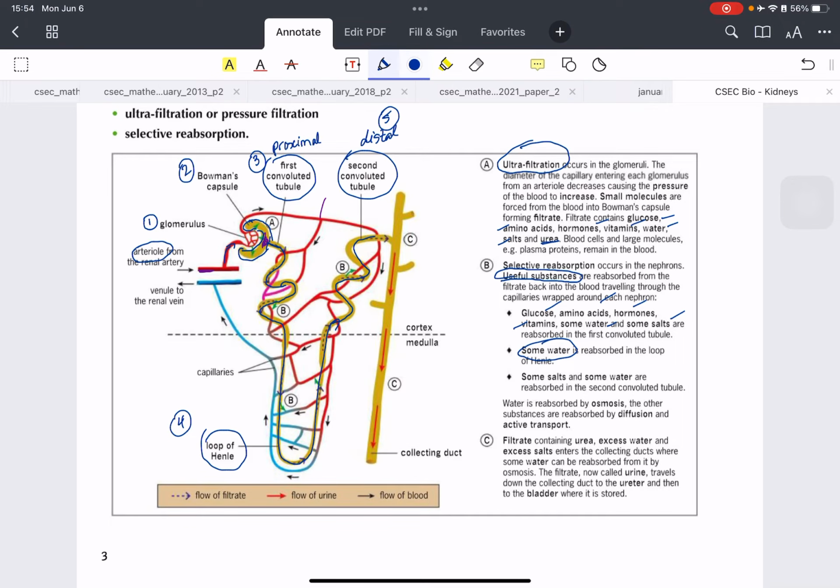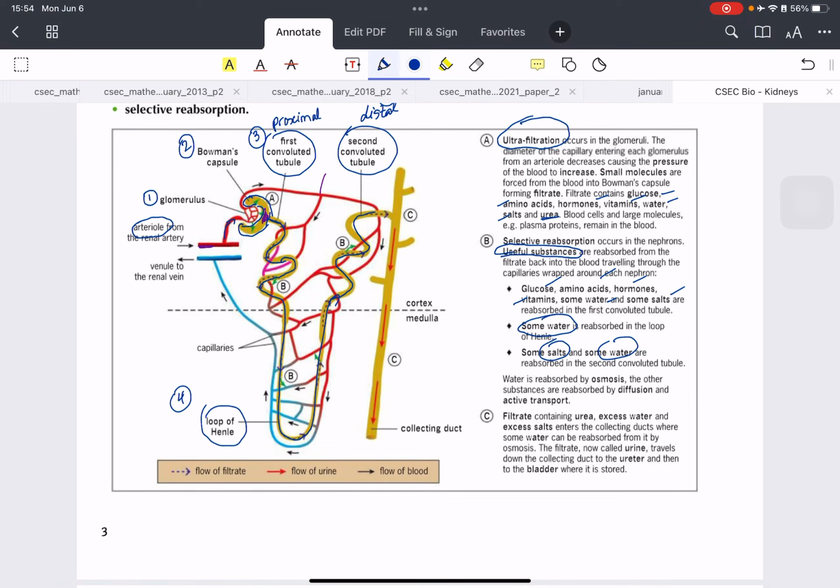What is reabsorbed in the distal convoluted tubule? Especially salts and water. Now there's a special hormone acting in the distal convoluted tubule, and it's called ADH. The body will secrete this hormone, and I'll show you what that means very soon. The final structure that the urine goes past is the collecting duct.